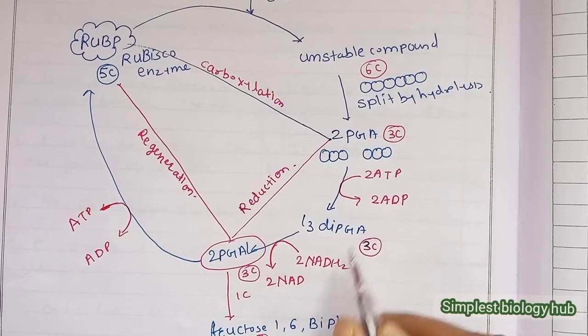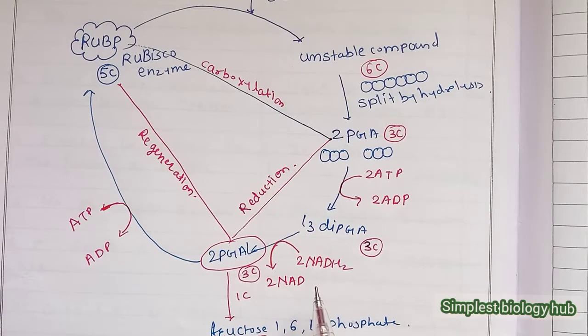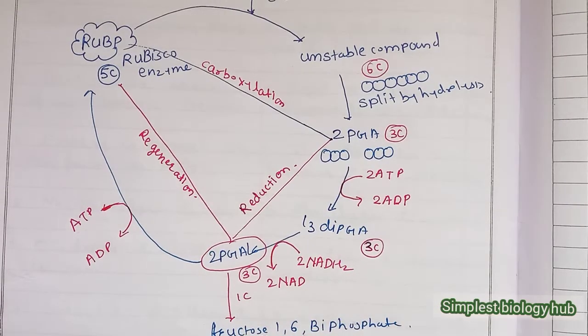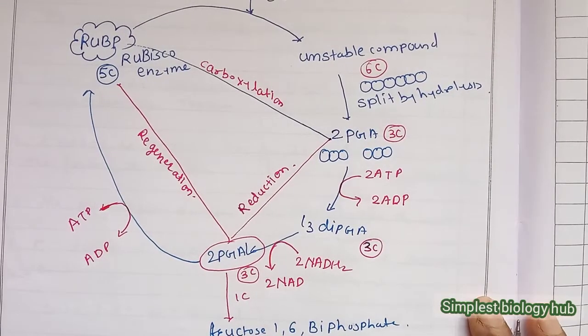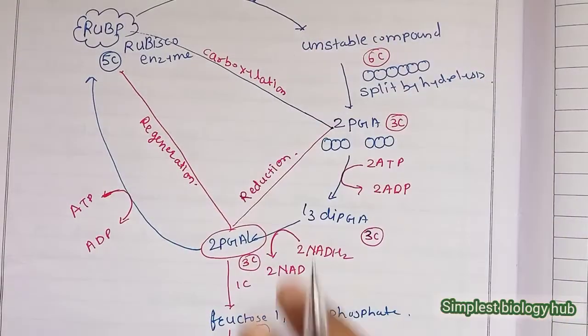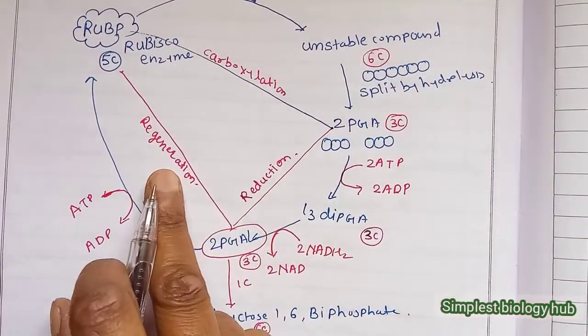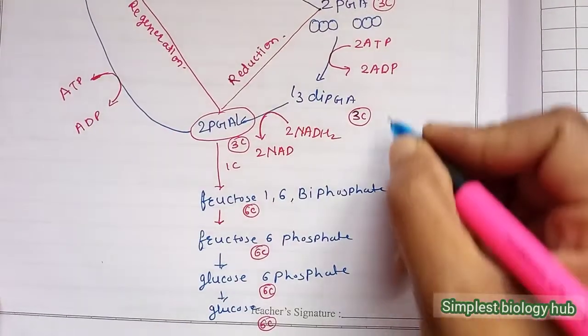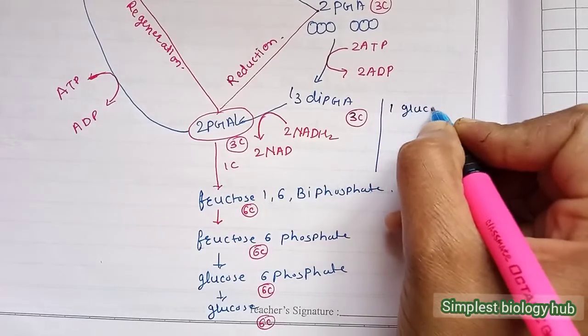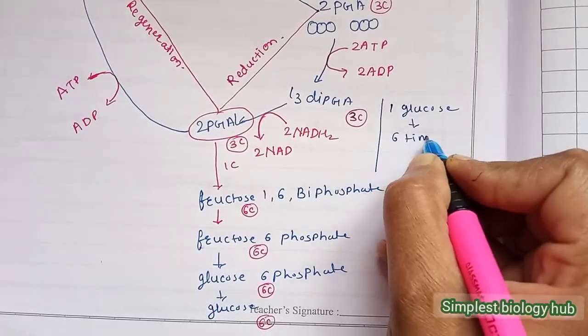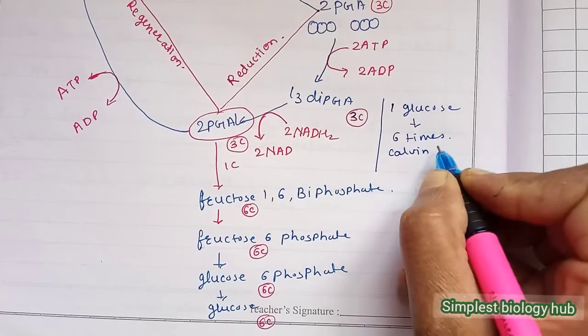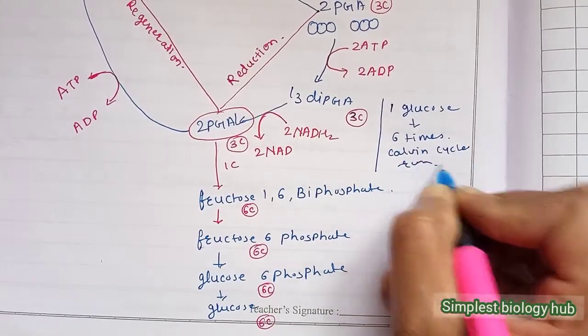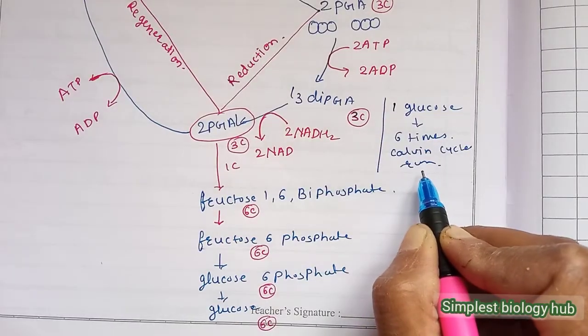That ATP and NADP are empty now, and to fulfill them, to get the energy, they go to the light reaction, take the energy from the light reaction and provide it to the dark reaction. This is the complete Calvin cycle. 3 steps are involved: carboxylation, reduction, and regeneration. In this way, for the formation of 1 glucose, the Calvin cycle runs 6 times.